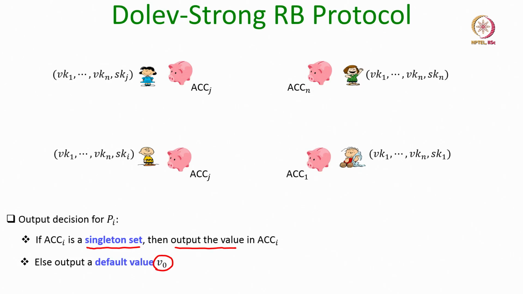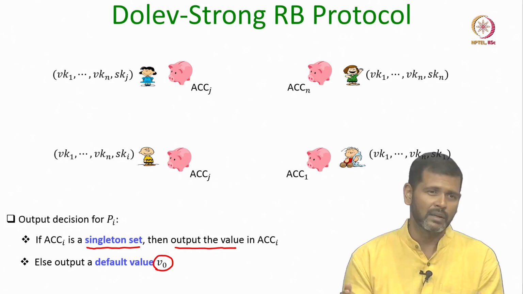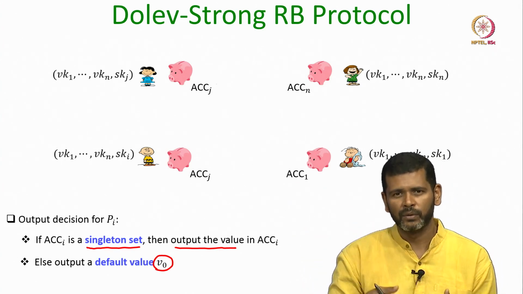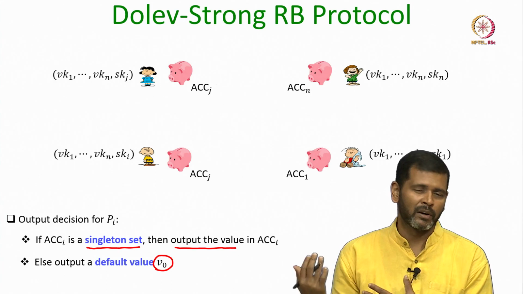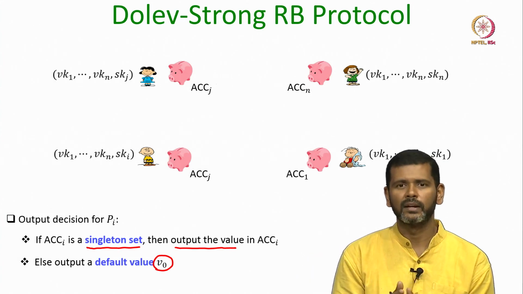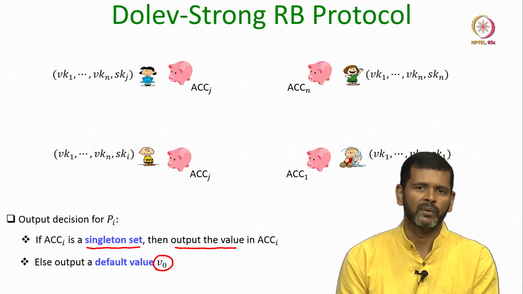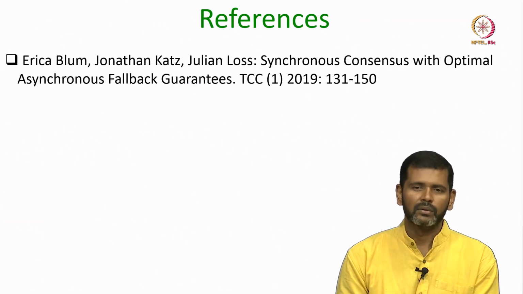So that every other party who has not yet accumulated the value V does the same in the next round, because it could be possible that only I have received that collection of R signatures. If the sender was corrupt, it can just send a signed message along with some other party's signature on the same value to me, but may not send it to others. But through this relay process, it is ensured that in the next round it will be accumulated by everyone else as well. I have not gone through the analysis of the protocol.